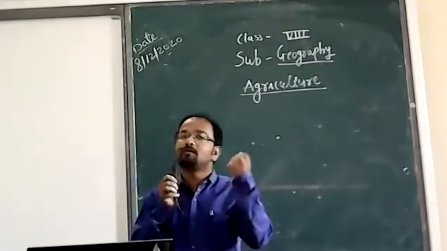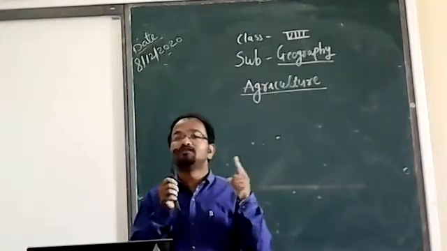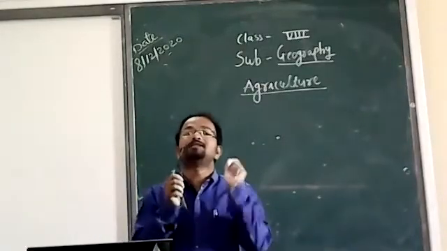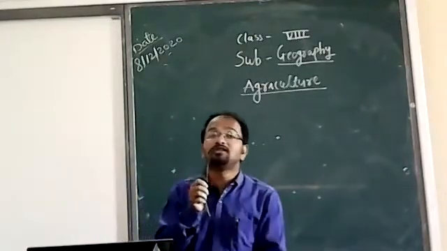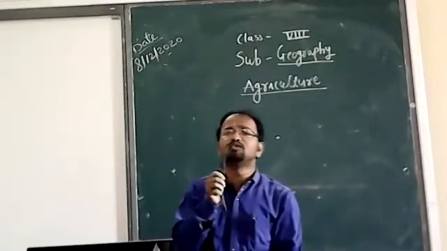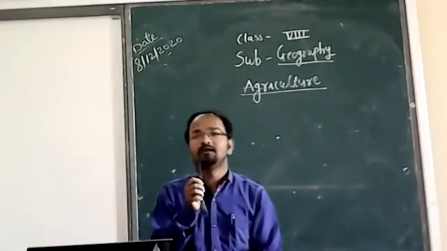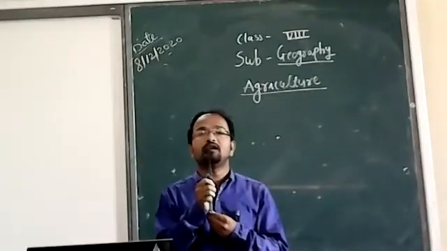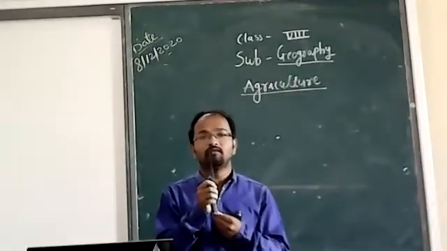First, farming for the family is called subsistence farming; it is very small scale. Second is commercial farming, which means they sell their produce in the market and earn money.